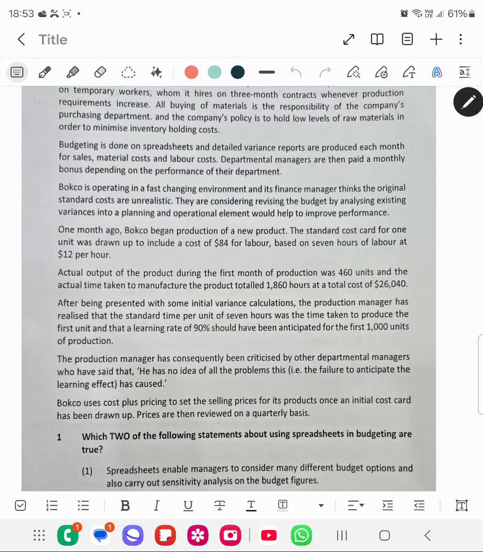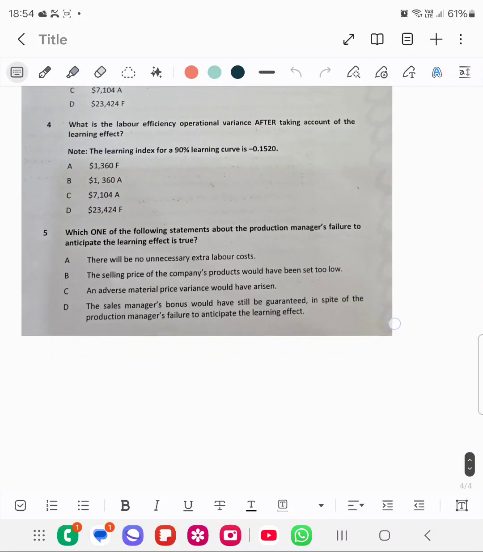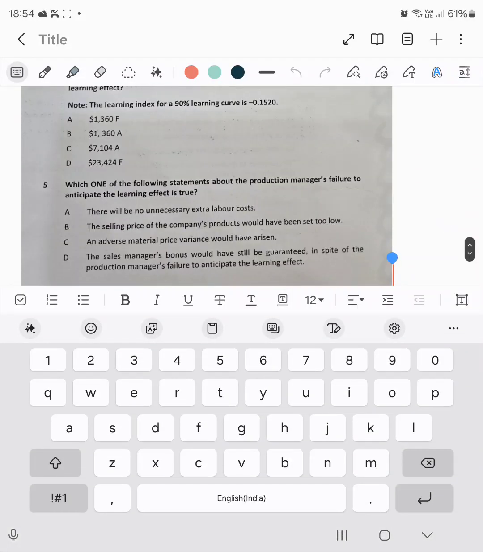Now, what is the revised actual production? The revised actual production comes out to be, which I will calculate right now. The difference between them will have to be multiplied by the standard rate. That will be the variance, and I will have to multiply by the hourly rate, or the standard rate, which has been given to me. So let's start without wasting any time.